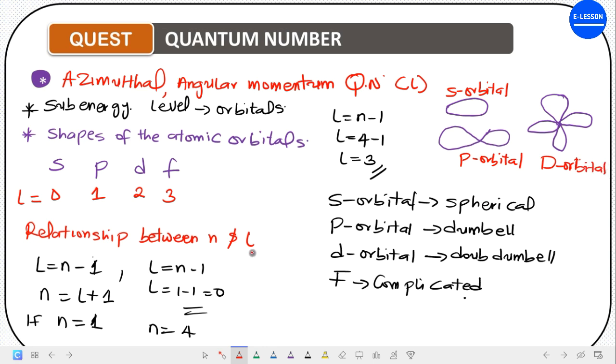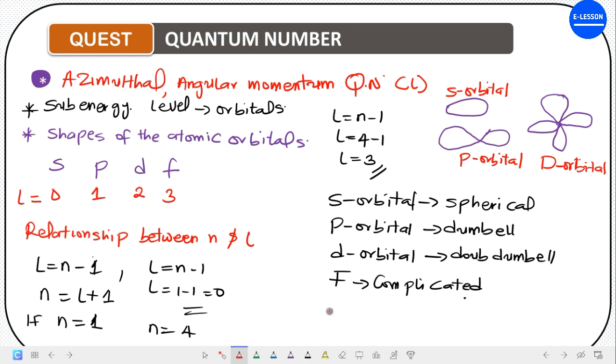So this is what the azimuthal quantum number is all about. It talks about the sub-energy level or the atomic orbitals. Each of these atomic orbitals has a maximum number of electrons it can accommodate.